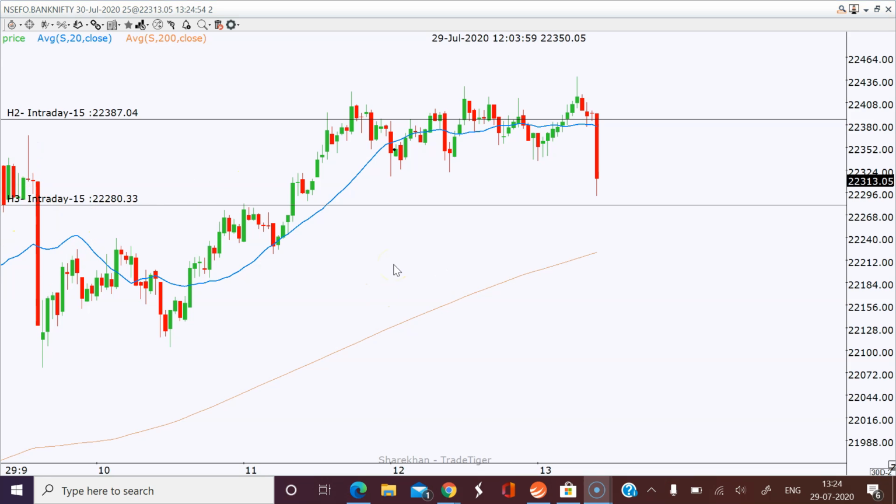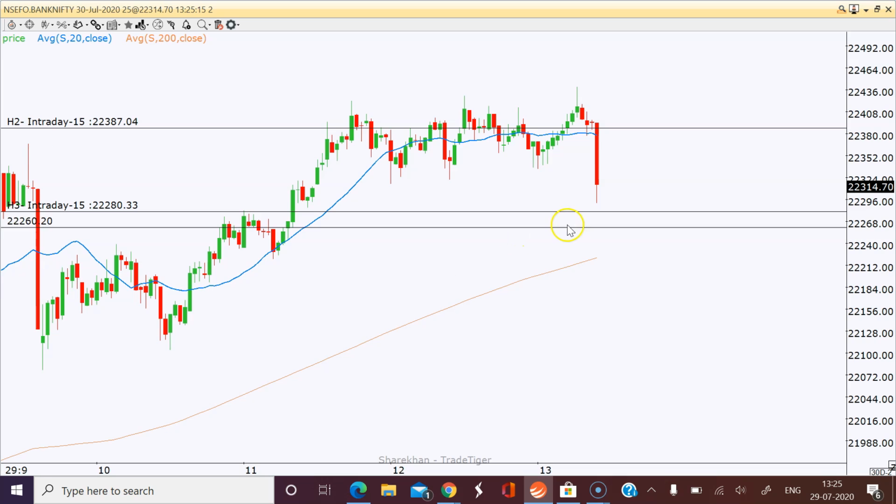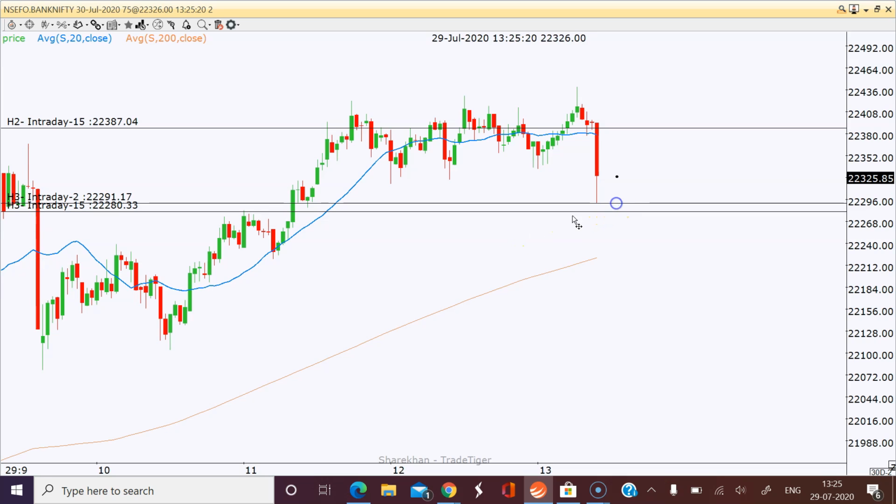We waited for so long, almost 35 minutes, and finally our target is achieved. It's getting almost there, and one more down leg will hit our 22,280. Our 100 points already came in here, and 22,991 was hit, but it's not like it will stop here, it will extend till this point of time. There is a chance, but we'll wait for the target.